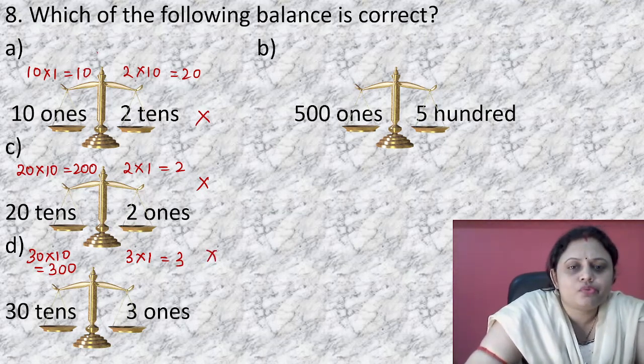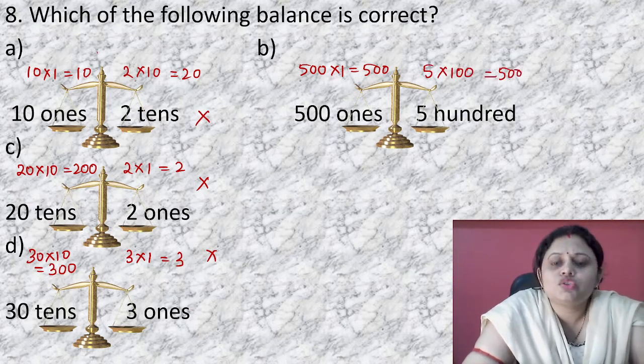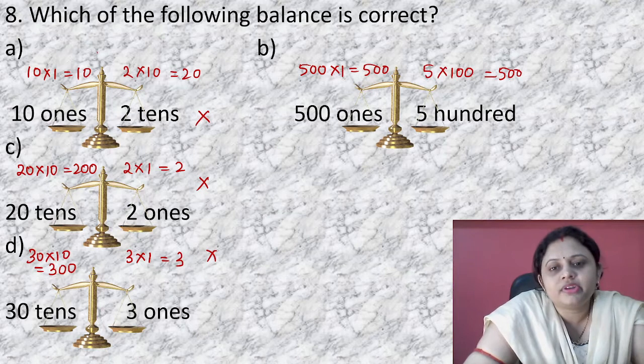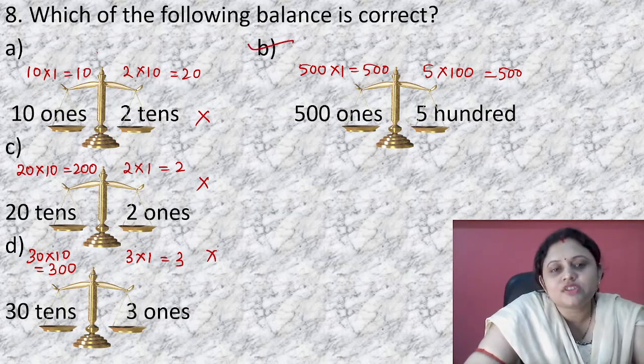Next, 500 ones. 500 ones means 500 into 1, that is equal to 500, and 5 hundreds means 5 into 100, that is equal to 500. So in this option, both the numbers present in the balance are same. So the correct option is option B.